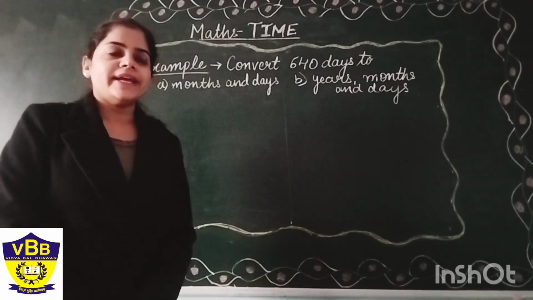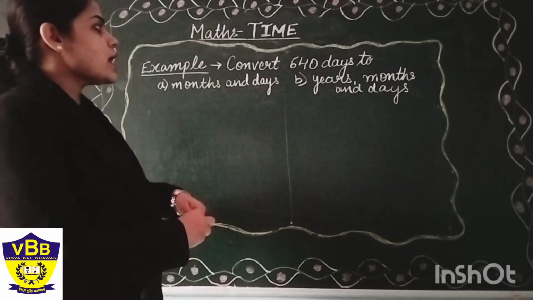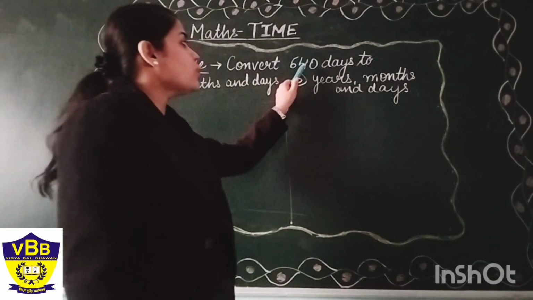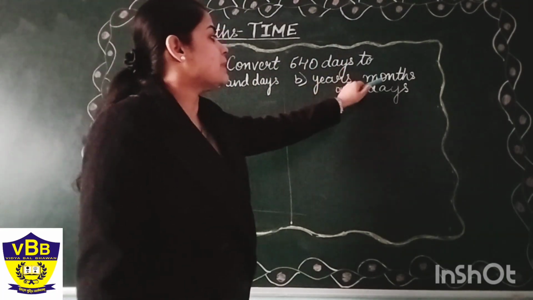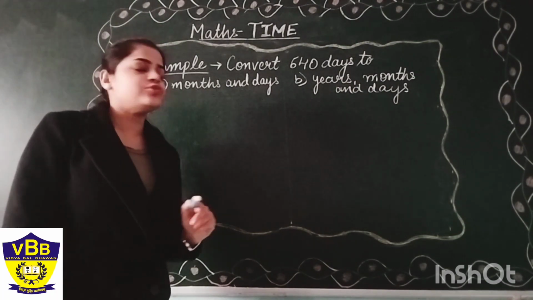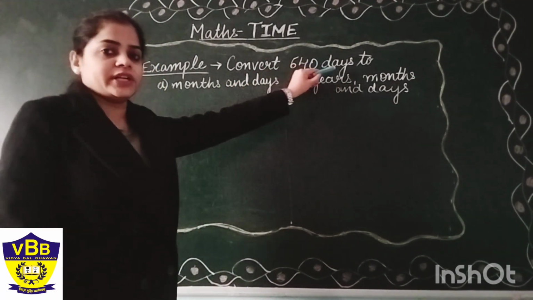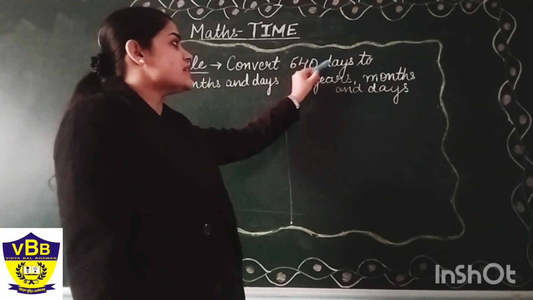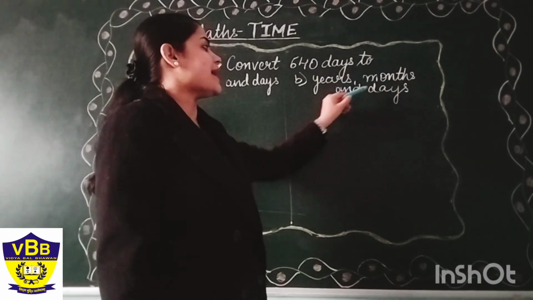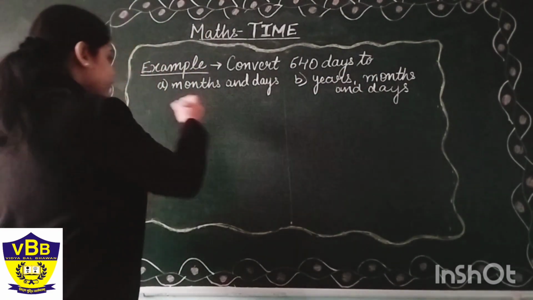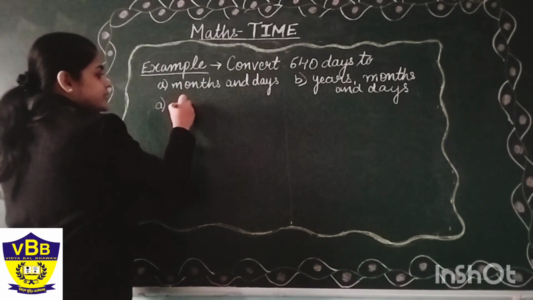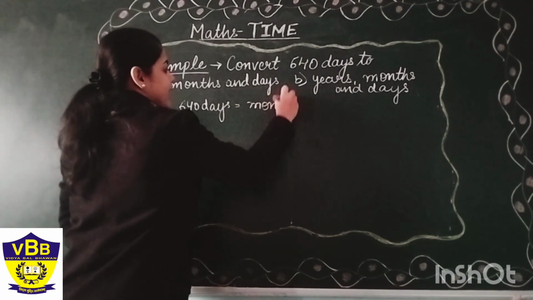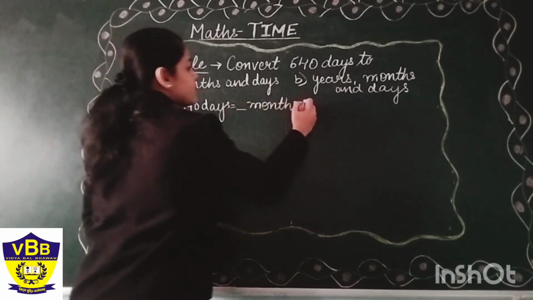Let us take one more example. An example is convert 640 days to months and days, and convert 640 days to years, months and days. So basically what we have to do here, we have to split this 640 days into months and days first, and then the same 640 days into years, months and days. Let us do one by one. Our first question is, we have to convert this 640 days to dash months and dash days. How to do this, beta?